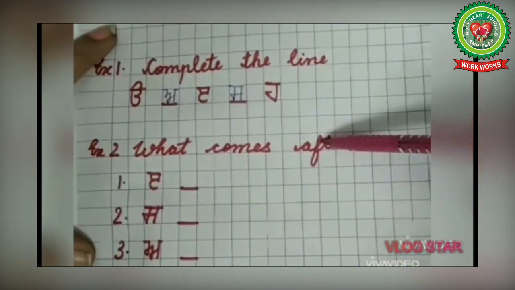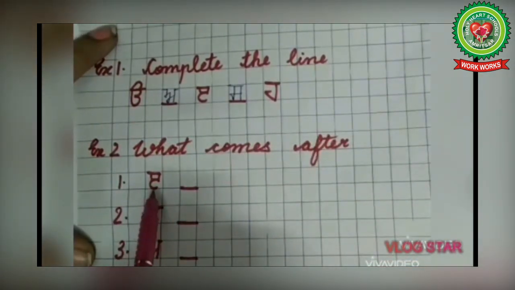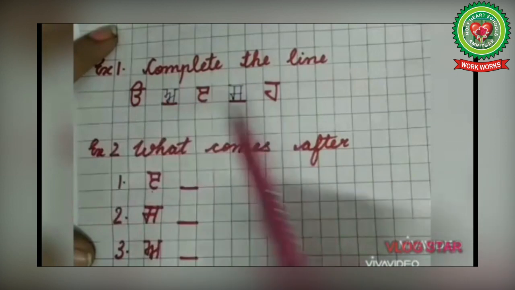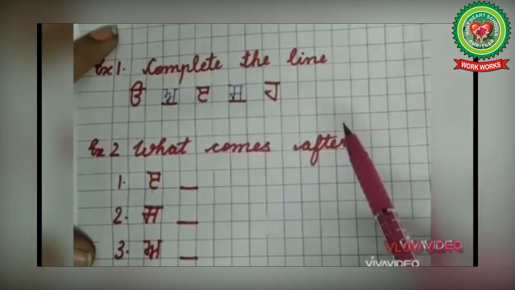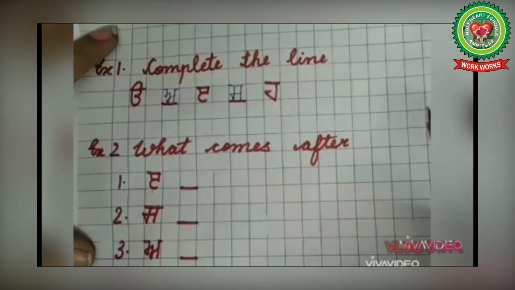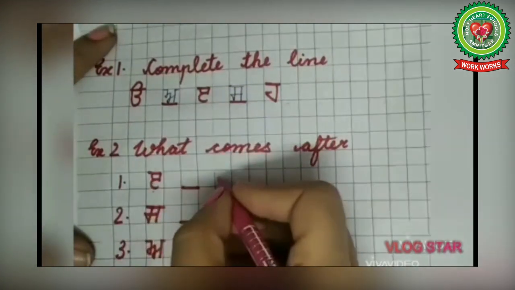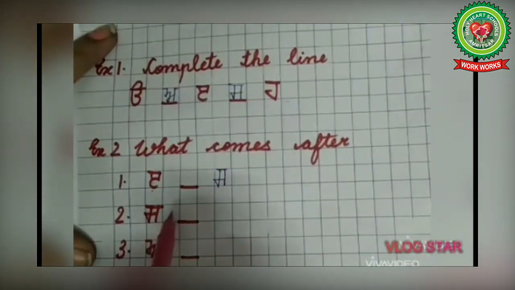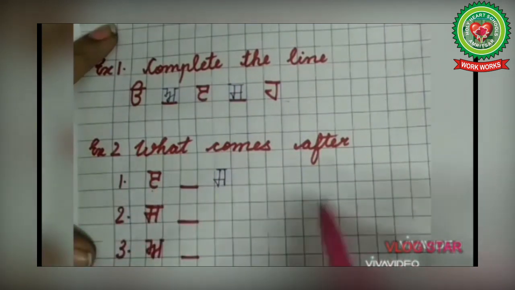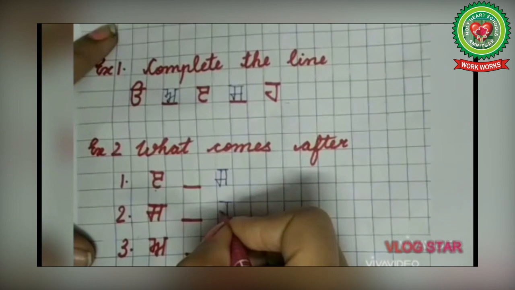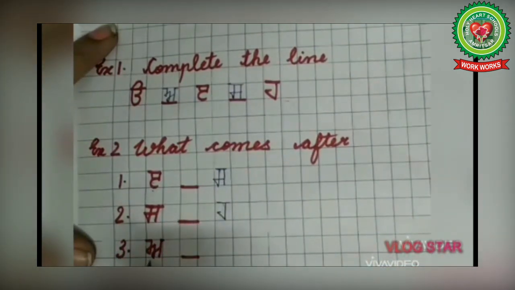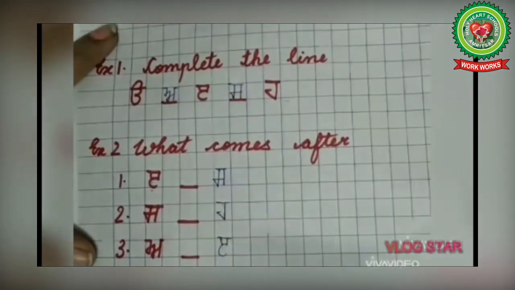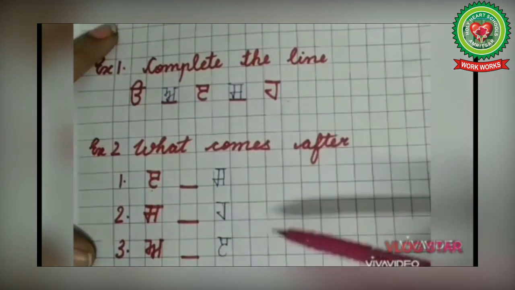What comes after? That means what comes after Edi? For that you can read the line in your mind. Uda, Eda, Edi, Sassa, Haha. So what comes after Edi? Sassa. Write down Sassa here. Now next is Sassa. So what comes after Sassa? Haha. Write down Haha here. So what comes after Eda? Edi. I will write Edi here. So that means what comes after.